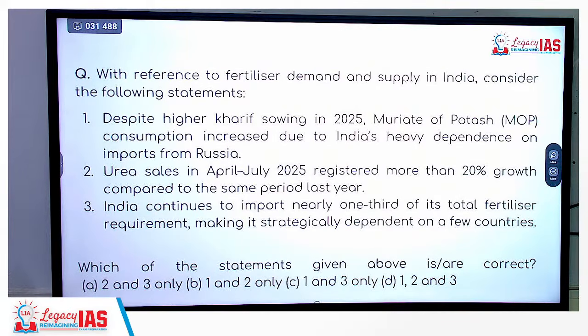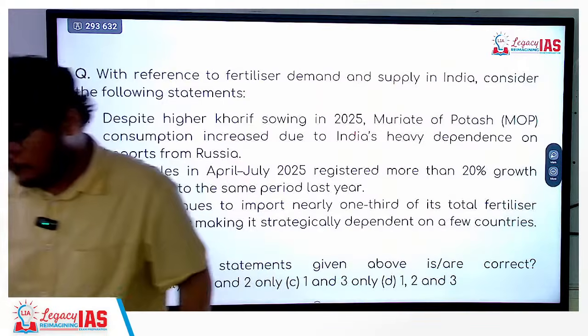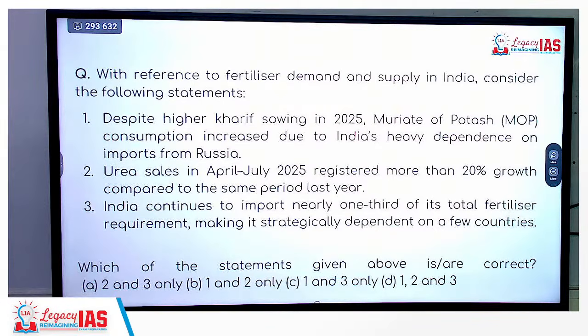With reference to fertilizer demand and supply in India, consider the following. Despite higher kharif sowing in 25, muriate of potash consumption increased due to India's heavy dependence on imports from Russia. Very good. If you get this false, you get the answer only. Second, urea sales in April to July 2025 registered more than 20% growth. Yes. India continues to import nearly 1/3 of its total. Yes. Anyhow, the first statement is factually incorrect. So the correct answer here is 2 and 3.